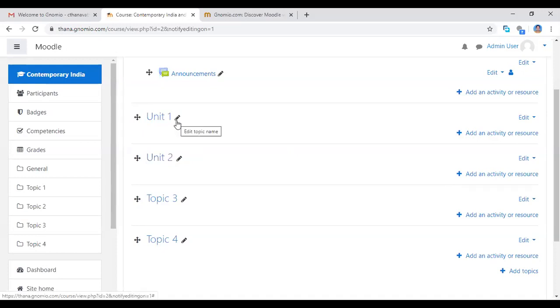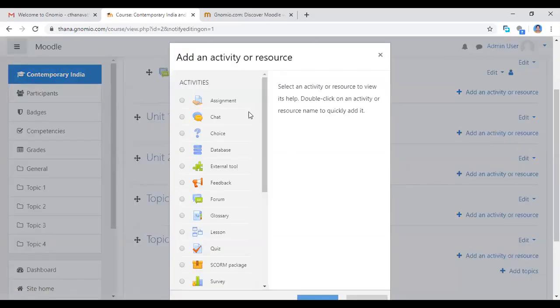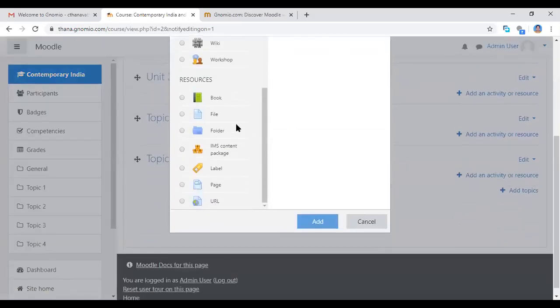Now we are going to add some more resources and activities here. Now I'm clicking here unit 1. See on the right here, the plus symbol button is here. Add an activity or resource. Click here, add an activity or resource. So many activities or resources are there.